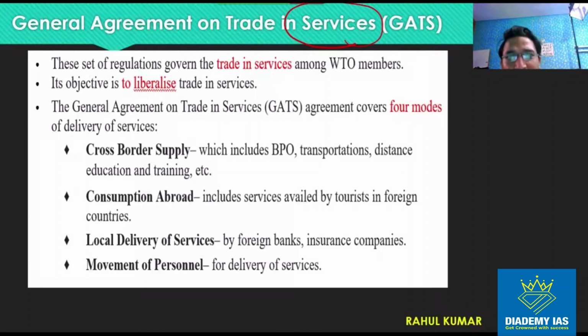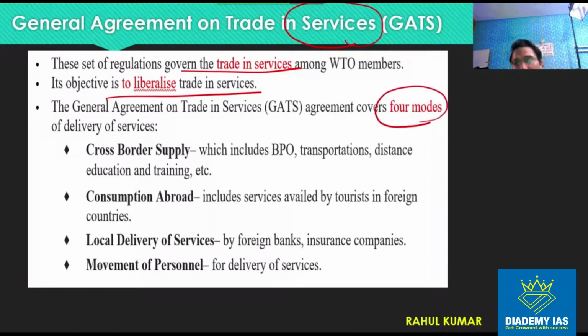So starting with the General Agreement on Trade in Services, the purpose is to govern trade in services and to liberalize trade in services. Here the important point is that there are 4 modes of services, and for these 4 modes of services, different rules and regulations are framed under the WTO. Different levels of protection are given to the different modes of service delivery, okay?